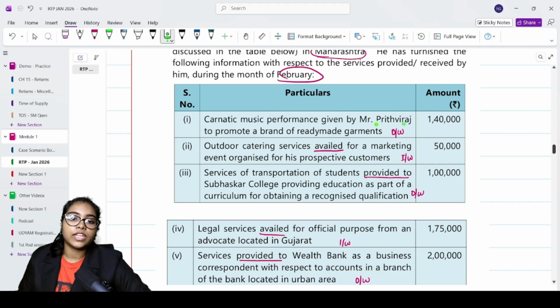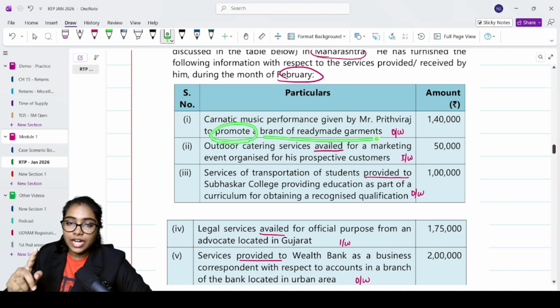Given by Mr. Prithvi Raj to promote a brand of ready-made garments. Now, Carnatic music performance is fine. 1,40,000 consideration is fine. But this is in the capacity of brand ambassador because Prithvi Raj is giving it in capacity of brand ambassador. Okay, he's promoting a brand of ready-made garments. We've studied in exemption.